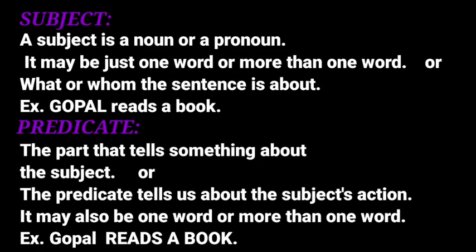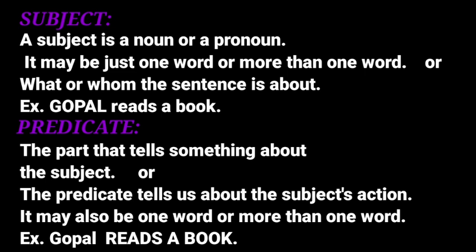Let's see the definition of subject and predicate. What is a subject? A subject is a noun or a pronoun. It may be just one word or more than one word. In another way, we can say that it is what or whom the sentence is about. That is the subject. For example, Gopal reads a book. Here, where is the subject? It's very simple. Answering the question, who reads a book? The answer will be Gopal. Here, Gopal is the subject and the rest of the sentence is the predicate.